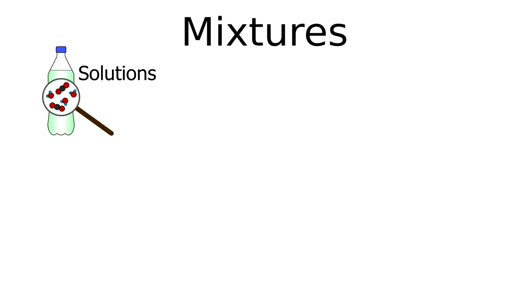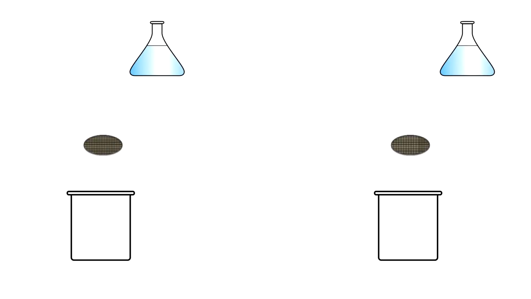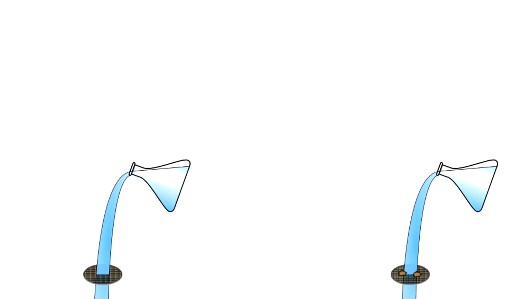There are two types of mixtures. The homogeneous solutions and heterogeneous suspensions. Suspensions can be separated using filtration, while solutions can't. And that's because the particles in solutions are only the size of single molecules.